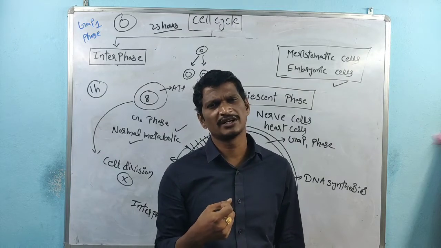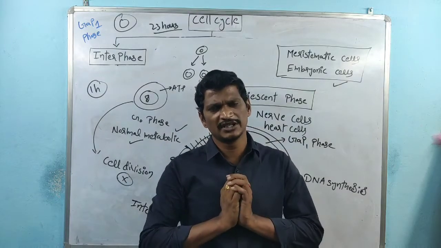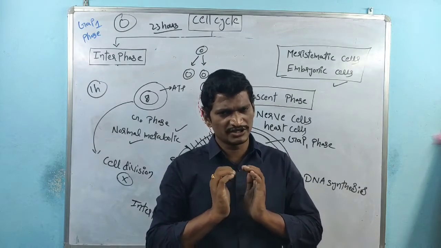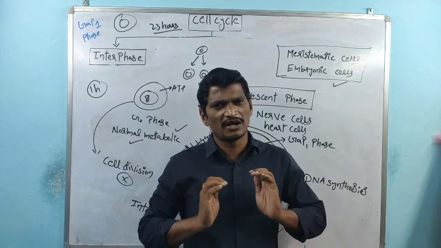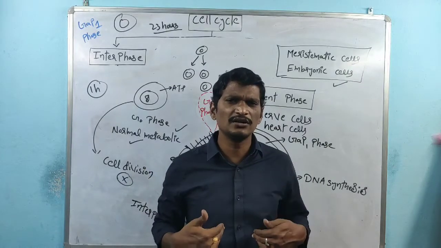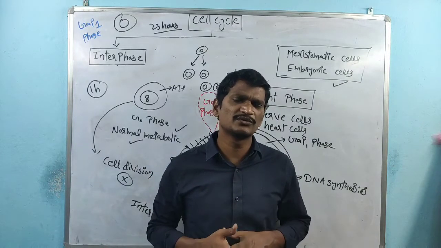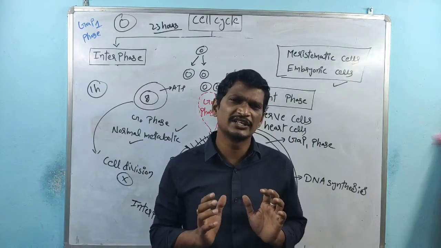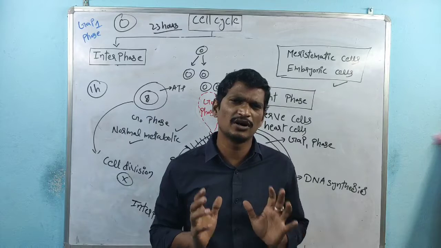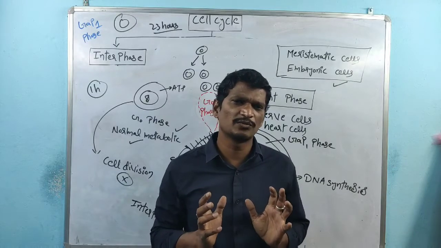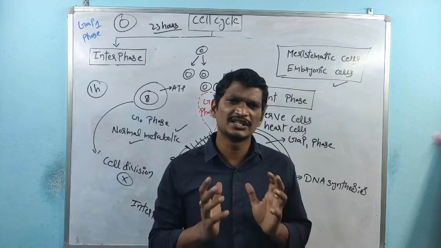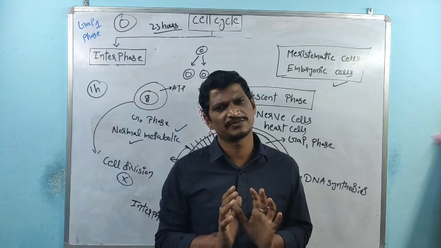If the heart cells did not enter the G0 phase, the heart size would continuously increase inside the rib cage, and the space would not be sufficient. So the heart maintains one particular shape; once the needed number of cell divisions is completed, the cells enter the G0 phase.